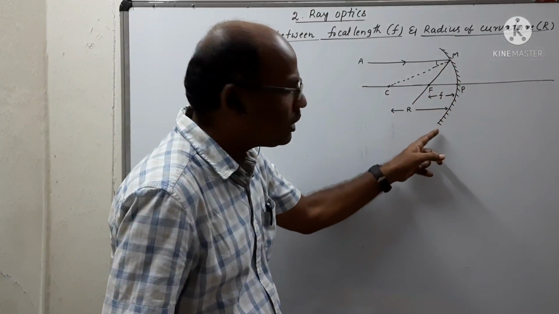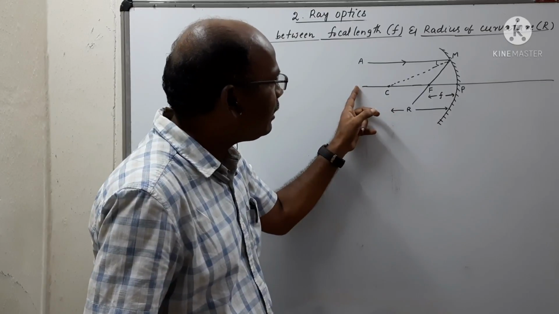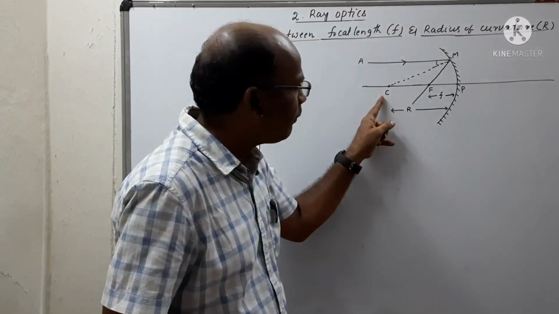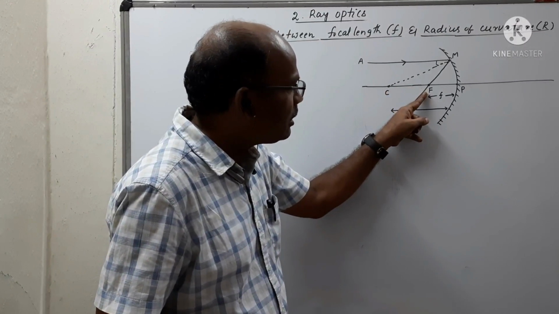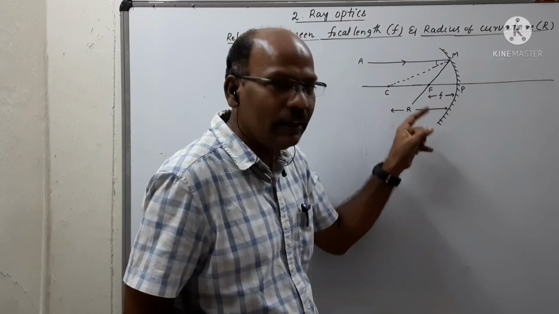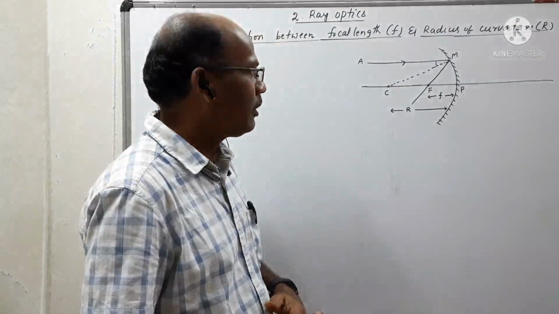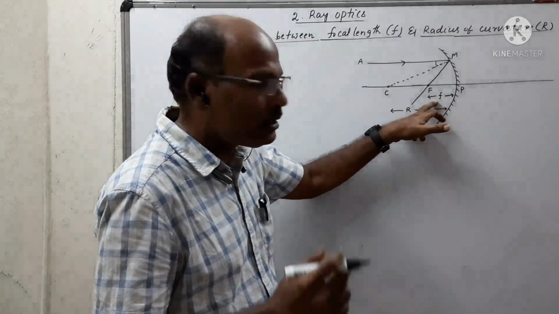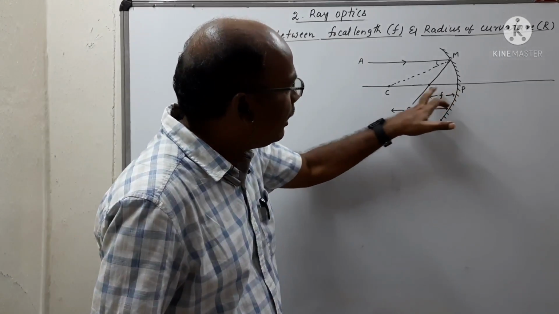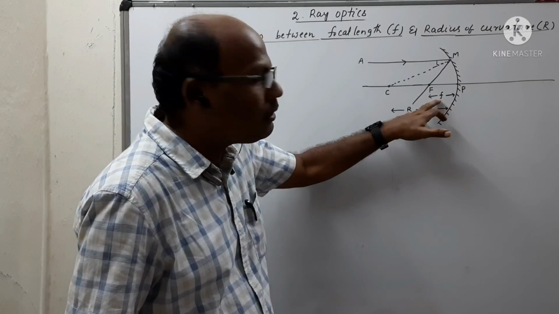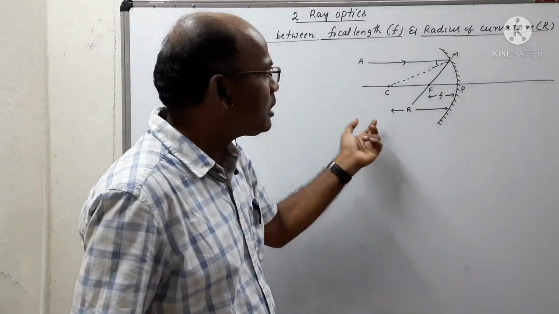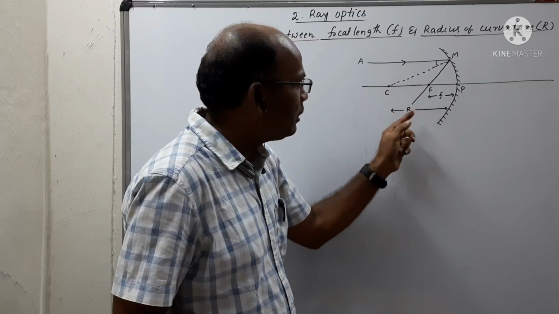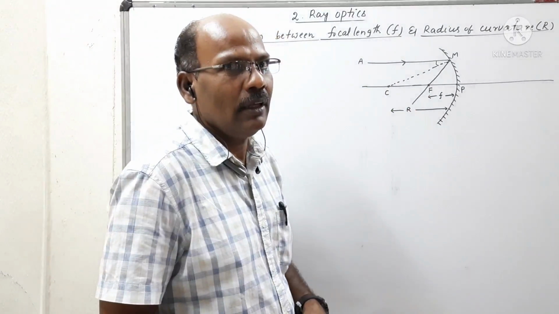So this is the concave mirror. C, F and P are respectively the center of curvature, principal focus and pole of the given concave mirror. This is the focal length, meaning the distance between the pole and the principal focus is called the focal length. And the distance between the pole and the center of curvature is represented by the letter R.